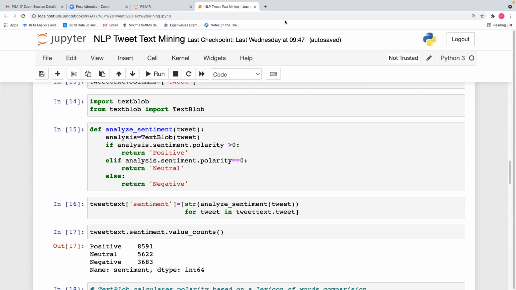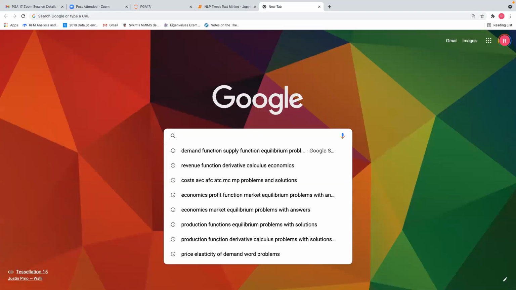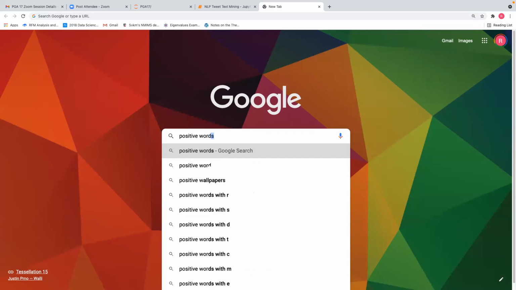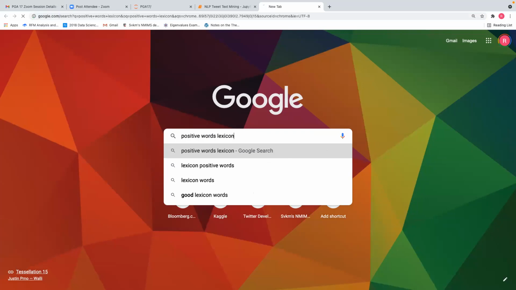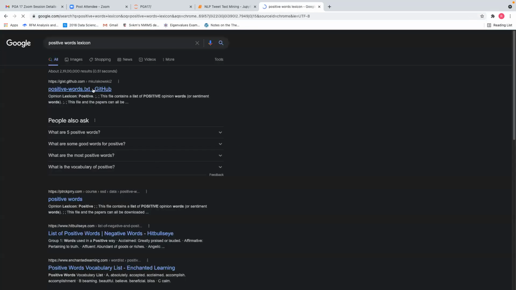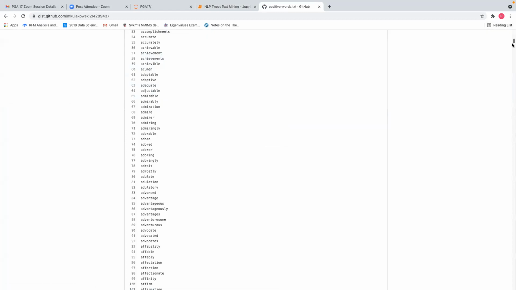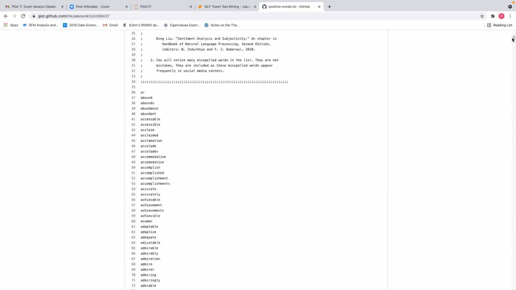If you want to see the positive words, there are predefined lexicons available. So, positive words lexicon. Here you can see a very large-scale collection of positive words. You can see them on GitHub. These are all positive words.